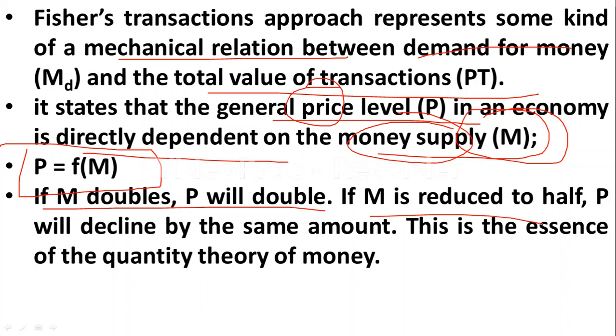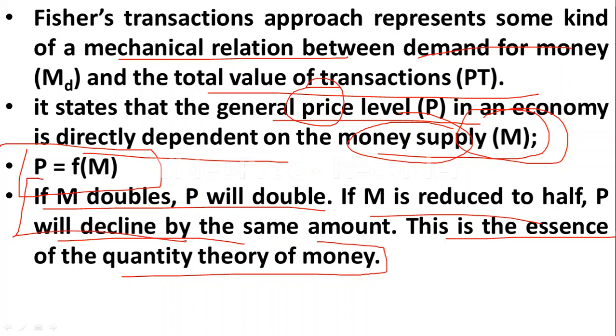If M is reduced to half, price will also decline by the same amount. This is the essence of the quantity theory of money. You must remember here, there is a proportional relationship between price level and supply of money. When money supply increases, price levels will also increase in the economy, and vice versa.